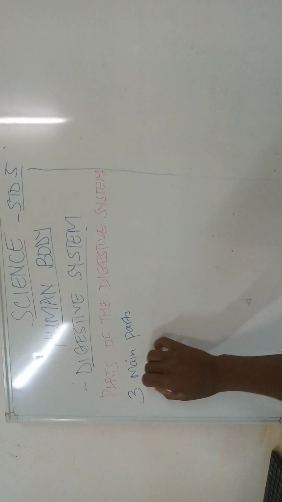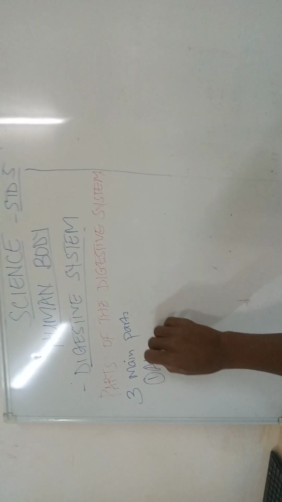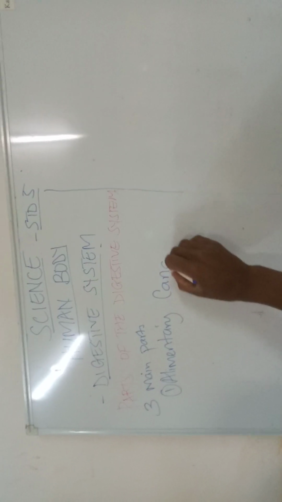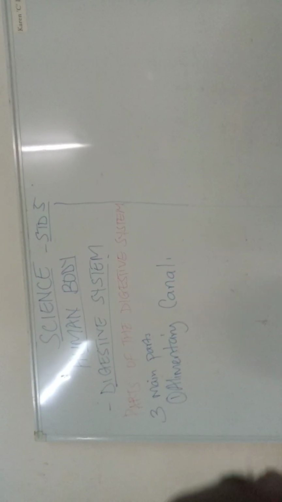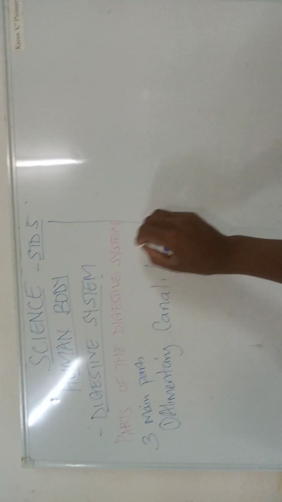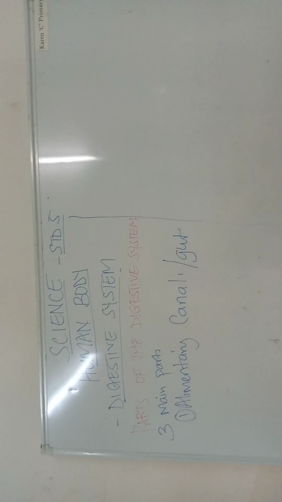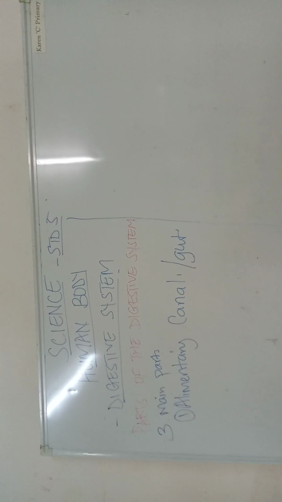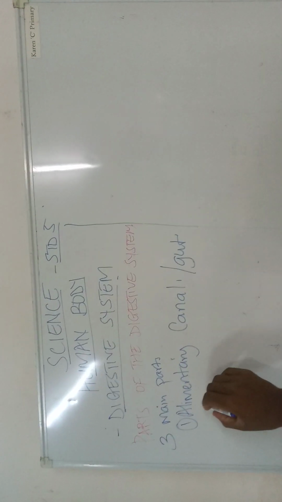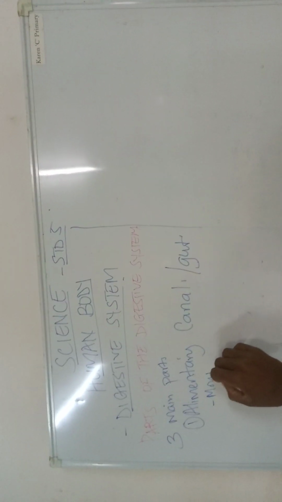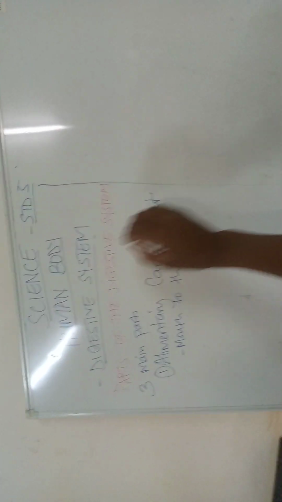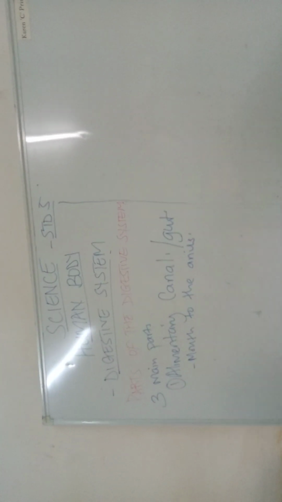First, we have the alimentary canal. Alimentary canal is also known as the gut. This is where majorly digestion takes place. The alimentary canal runs from the mouth to the anus, and this is the long tube.